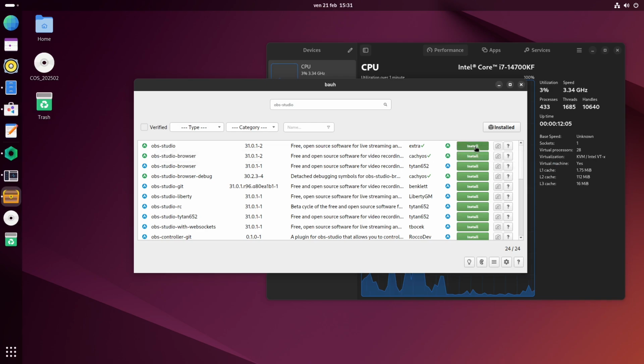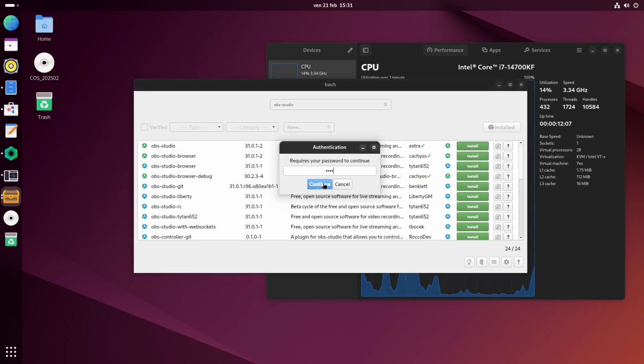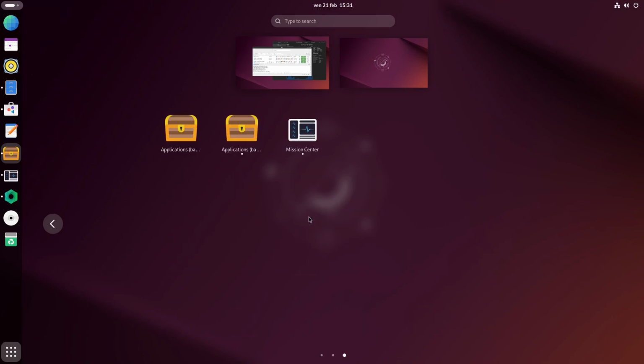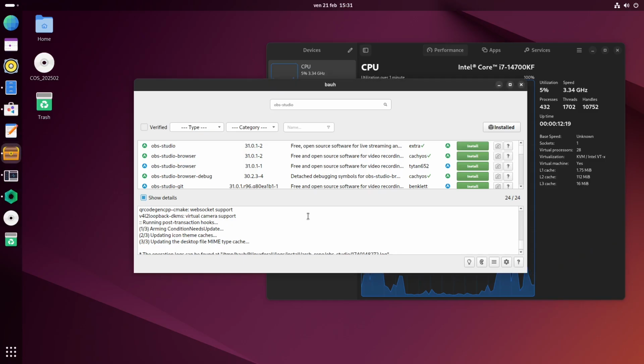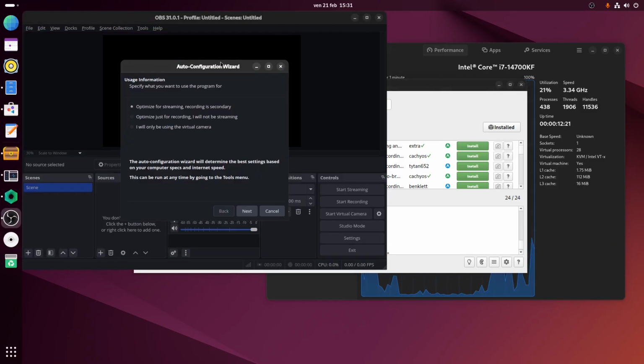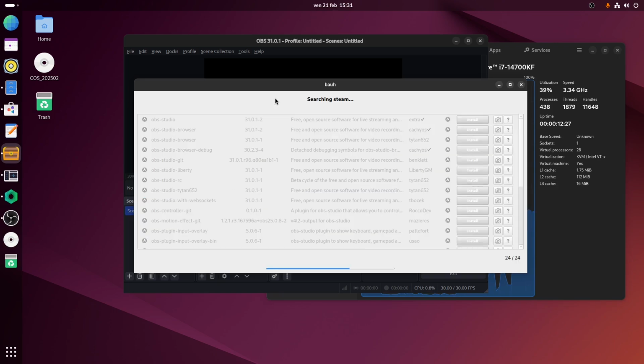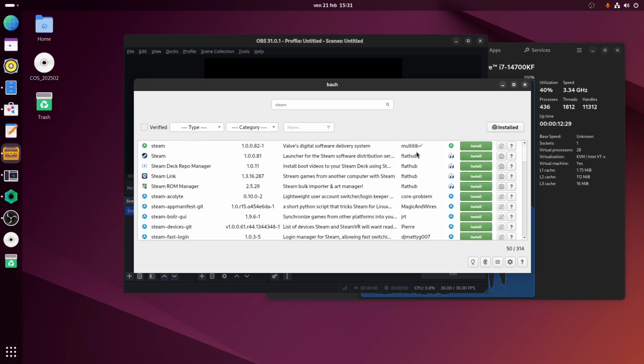So if I want to install OBS Studio, just click on install again, I input my password, I click on continue, and it will install OBS Studio. And now that it's installed, I can just search for it, OBS Studio, and it's going to open. So as you saw, this is extremely easy. I can also install Steam. As you can see, this is the FlatHub one, but I suggest you install the official repositories one, because it's more updated. As you can see, it updates faster.